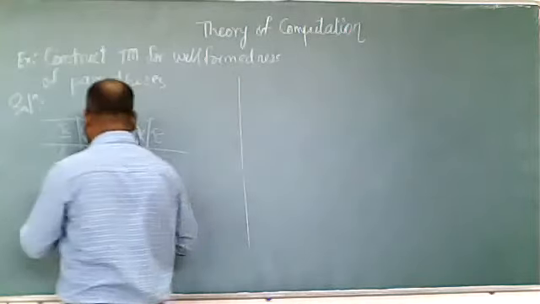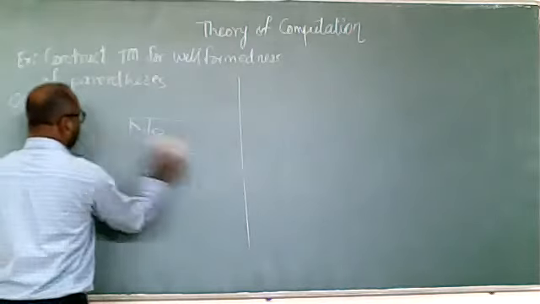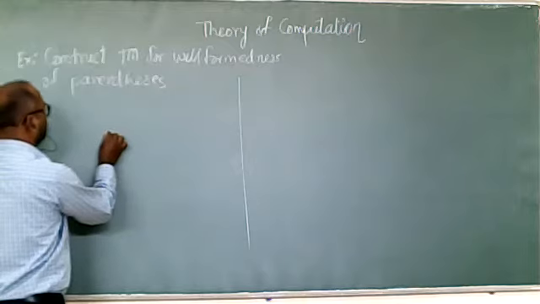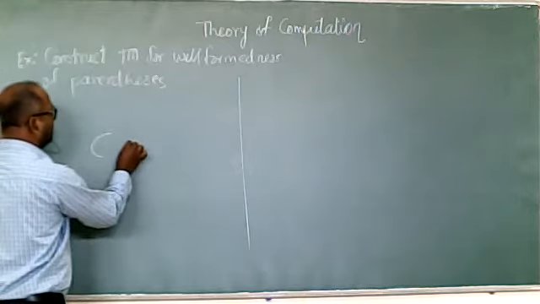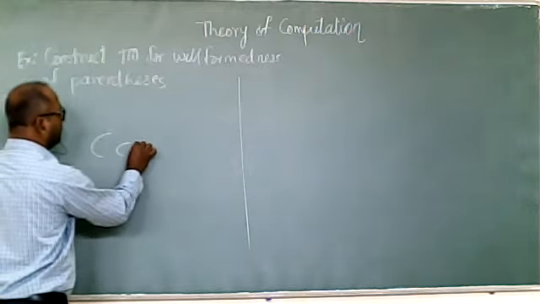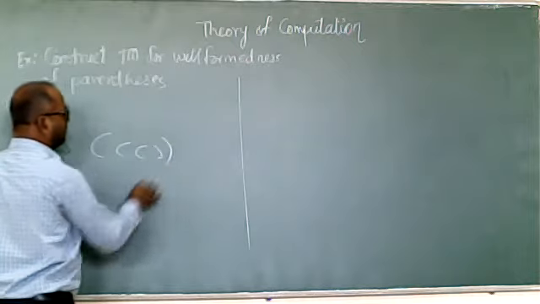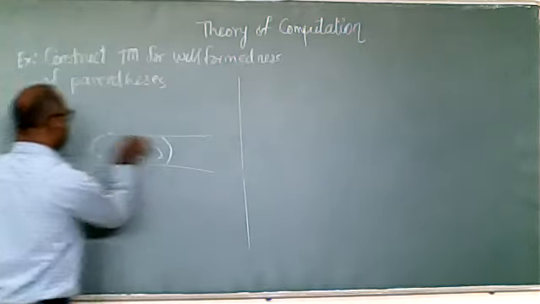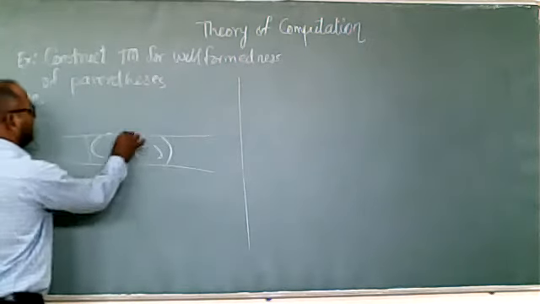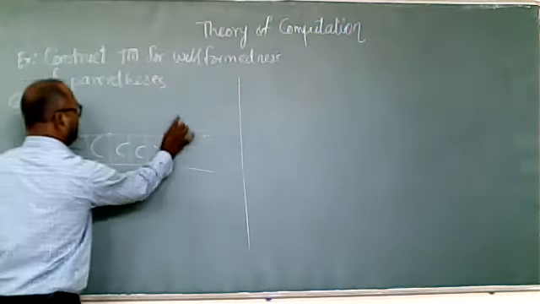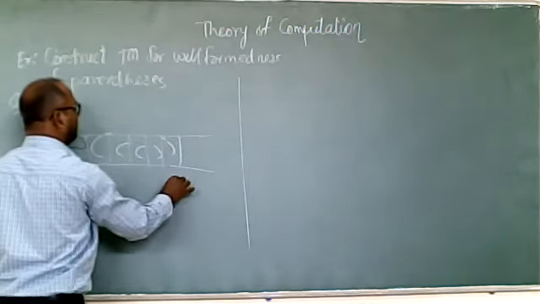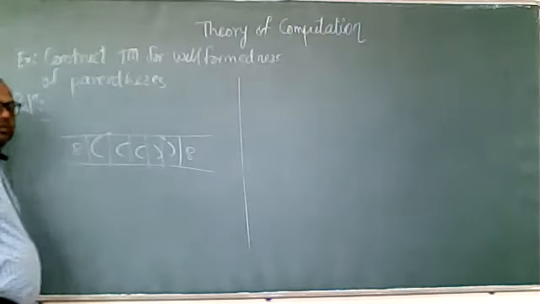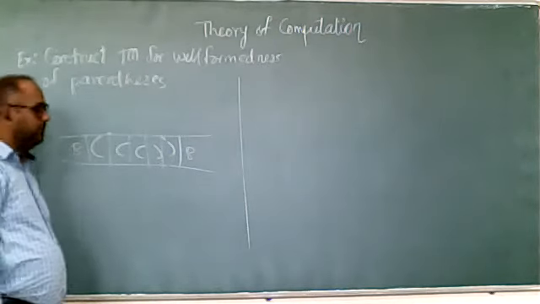We'll check with one more example. So we'll try to apply our logic onto the second example. Suppose this is the parenthesis given. This is the input. We have to check whether these are well formed or not.